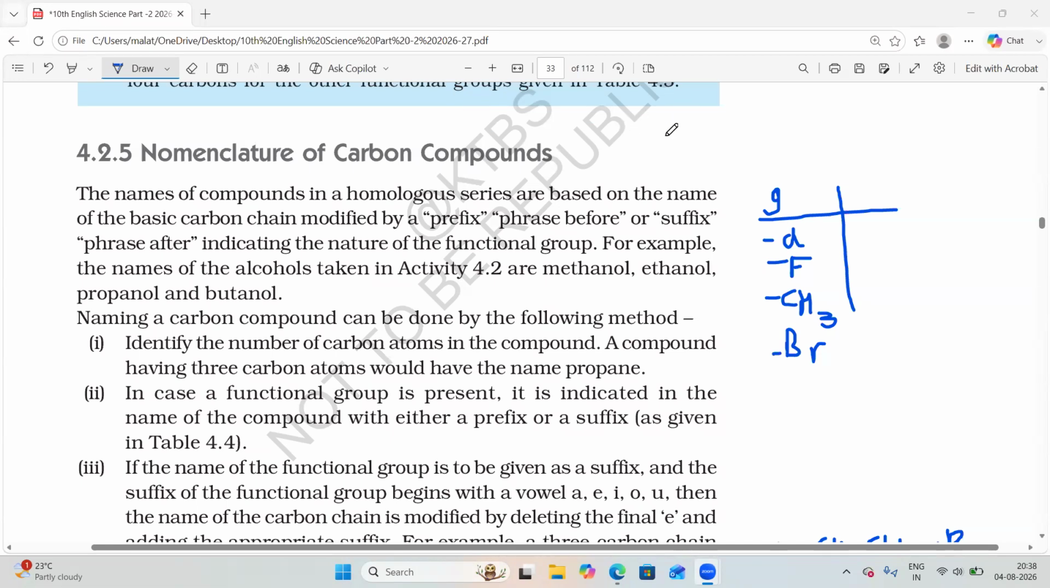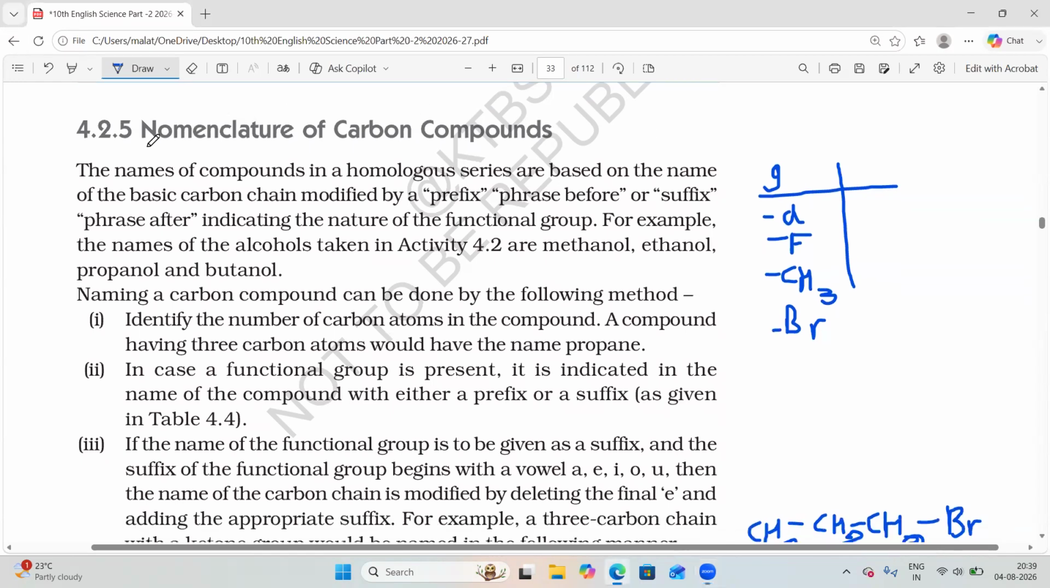Last class we discussed functional groups present in organic compounds and homologous series. Now we will discuss nomenclature. Nomenclature means the name itself indicates naming. Nomenclature means naming of organic compounds.